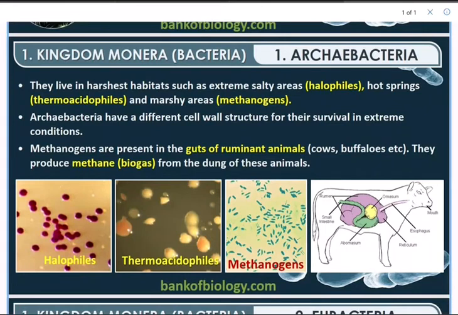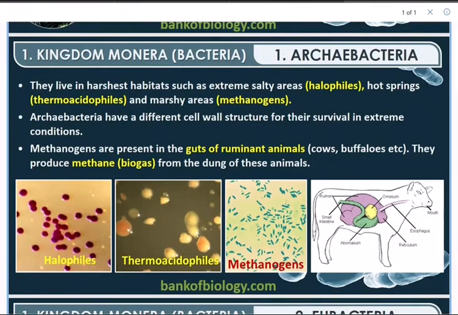Now moving ahead, archaebacteria live in the harshest habitats such as extremely salty areas. If the bacteria are living in salty sea, then we say halophiles. The halophiles are salt-loving bacteria, as they are found to live in environments with high salt concentration.